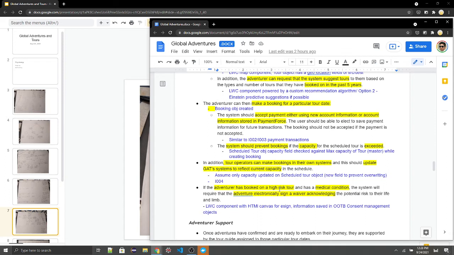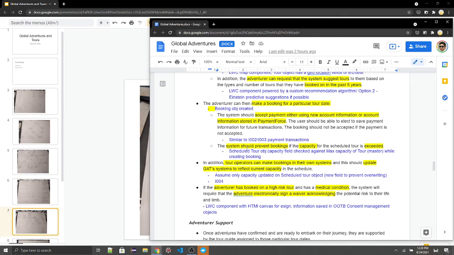So in this case, the scheduled tour object capacity field is checked against the max capacity of tour while creating the booking. So we have the scheduled tour, which is a child of tour. The tour has the max capacity, and the scheduled tour is basically containing a count of bookings. So we'll compare those two fields and we can make that decision if the capacity is exceeded or not.